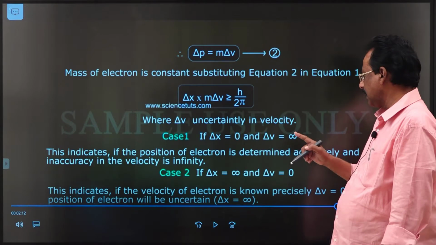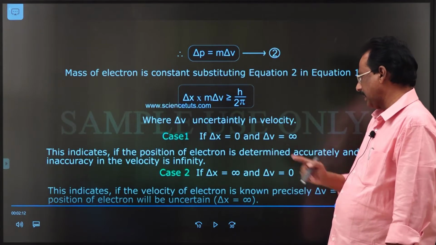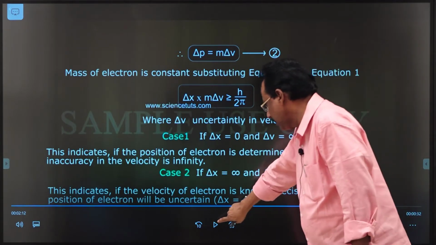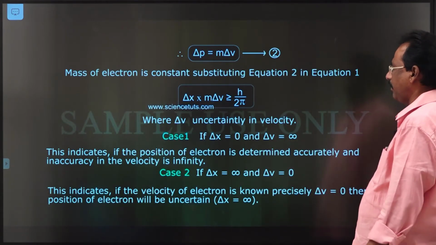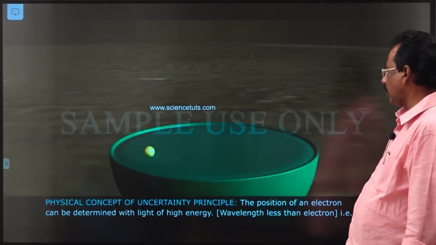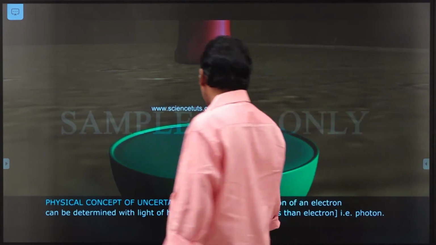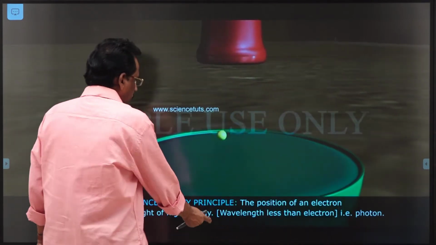That means the certainty in one factor introduces the uncertainty in the other factor. So, this is the main concept in Heisenberg's uncertainty principle.